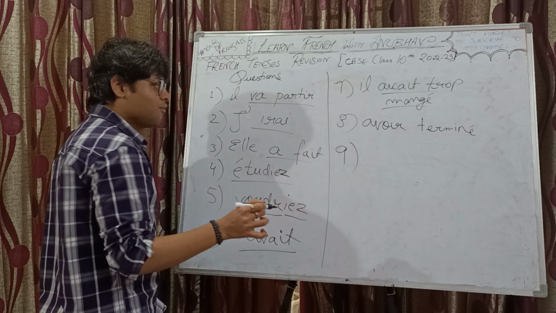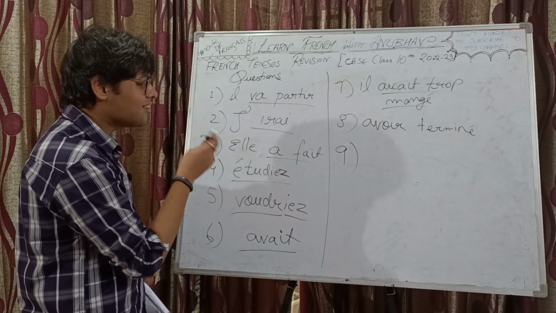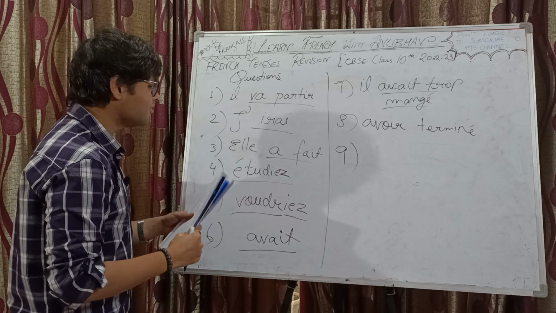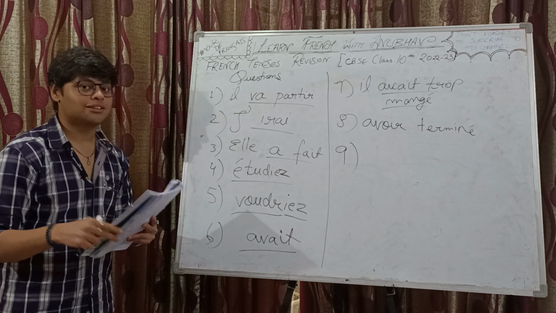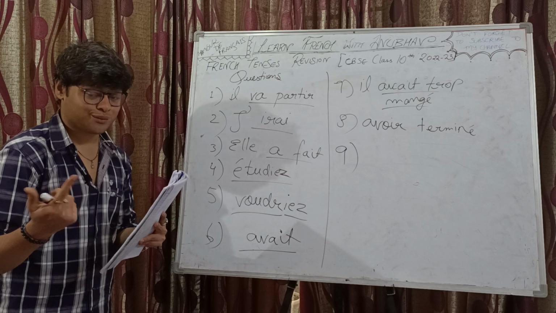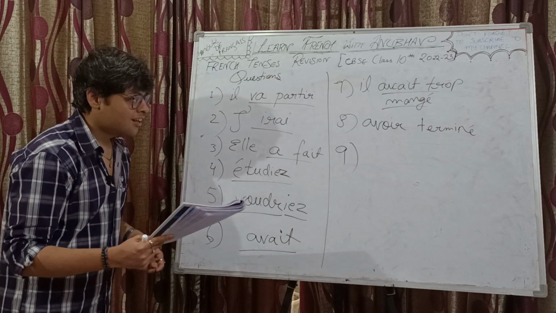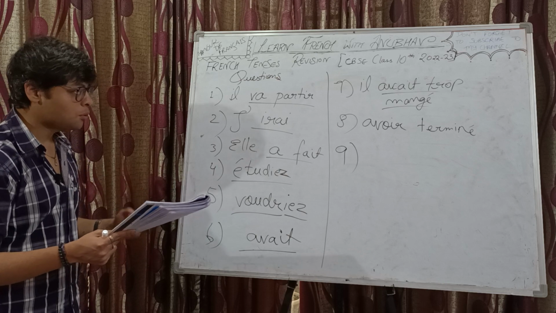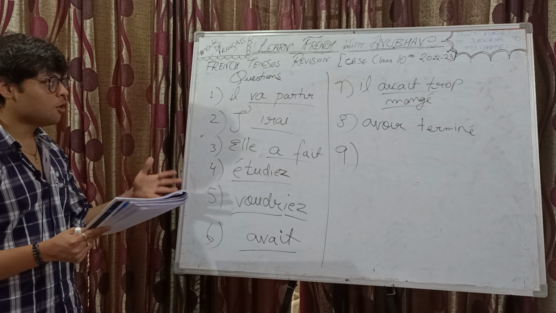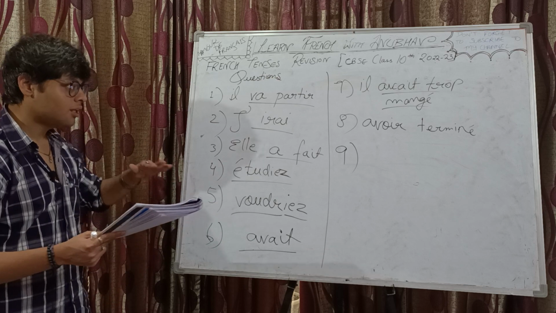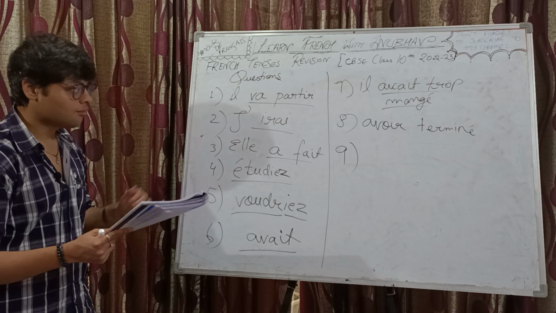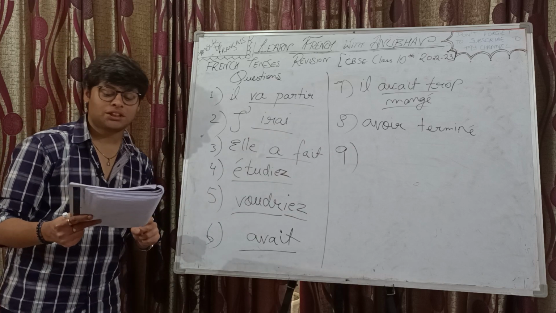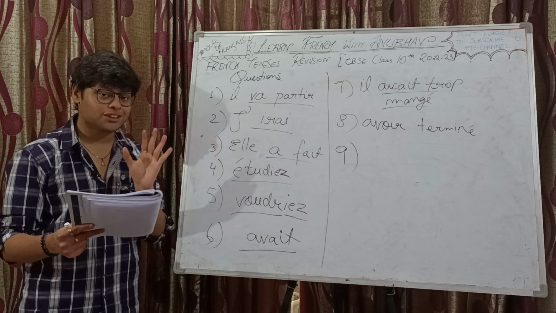I'll make a video where most of the auxiliary verbs are être, because avoir is quite easy. In those questions, subject verb agreement is like a game changer. If you don't put the subject verb agreement, you are going to lose marks. So in this video, the questions are very easy. I will take it up to the next level when I do another revision video before your exam. In that, the level will be a little more difficult than this one. This is quite easy. Avoir terminé. Après avoir terminé, je jouerai. Après avoir terminé mon devoir, je jouerai.